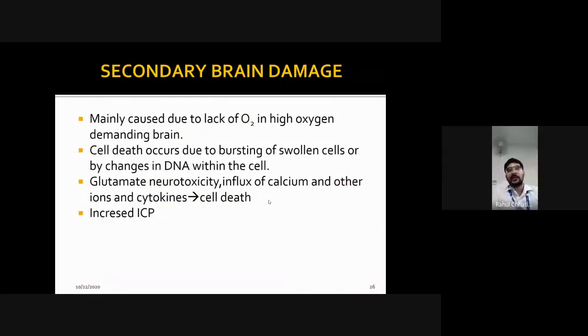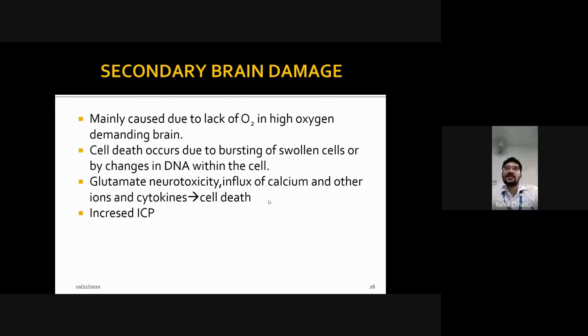This was primary. Coming to secondary brain damage, mainly caused due to lack of oxygen in the high oxygen demanding brain. Say for example, injury has happened already, or ischemia is there, when the oxygen level and the blood hemoglobin level is low, the injury that happens at that time will be a secondary change. Yes, directly I got hurt, the brain had direct injury, but if that region is given proper oxygen, it can still become normal, so that is secondary. Or it does not become normal, why? Because oxygen level is decreased in the body, demand is more.